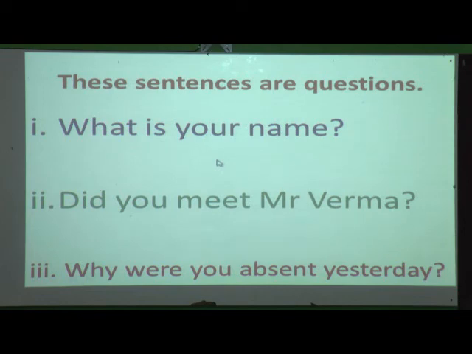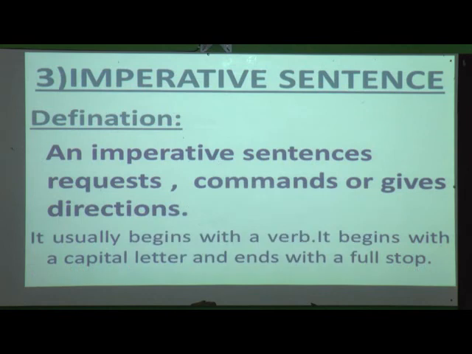Now students, we will move on to the third type, that is the imperative sentence. An imperative sentence is nothing but a command given to someone. So how will we define an imperative sentence? An imperative sentence requests, commands or gives direction. Whenever we request someone, or we give commands, or we give direction, these are called imperative sentences. Sometimes when we give an order or we say please, all these commands, requests or directions are called imperative sentences.